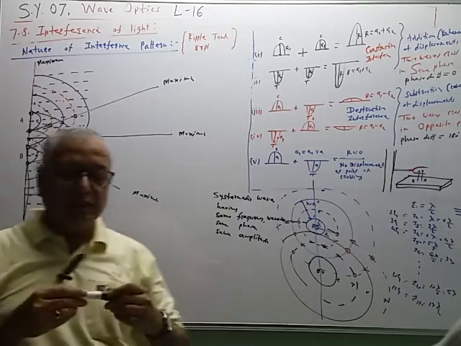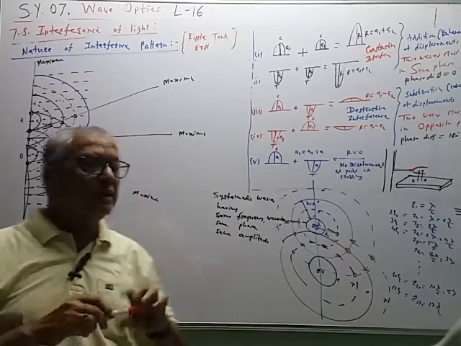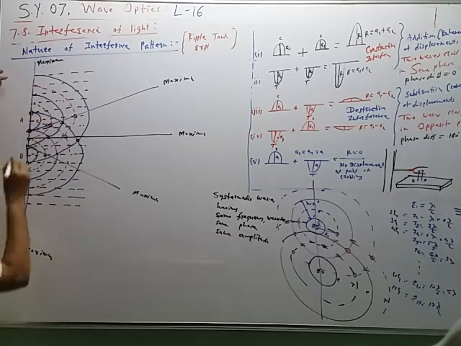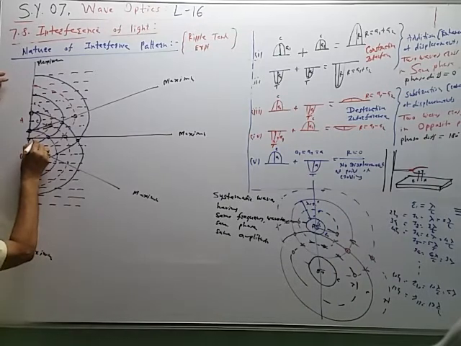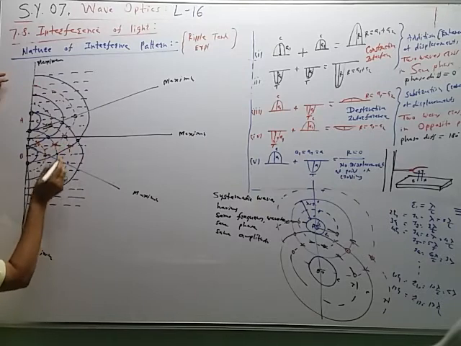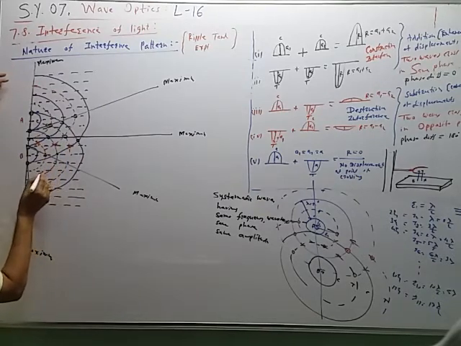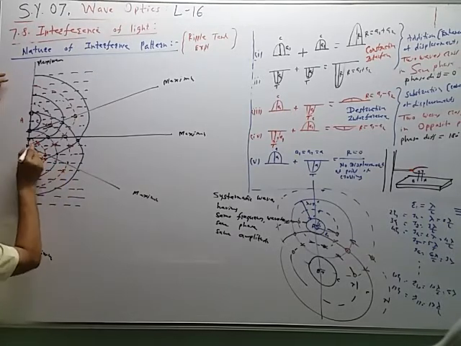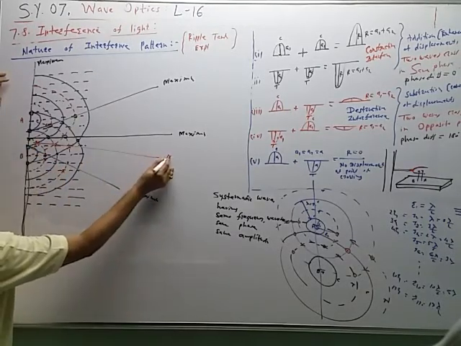Now the remaining points are of destructive interference. They are shown by cross. Now see this one. One circle solid, one circle dotted cross each other. So this is one crest and one trough cross each other. So this is the point of destructive interference. Like this. This is a destructive interference. So this is the point of destructive interference, minimum.